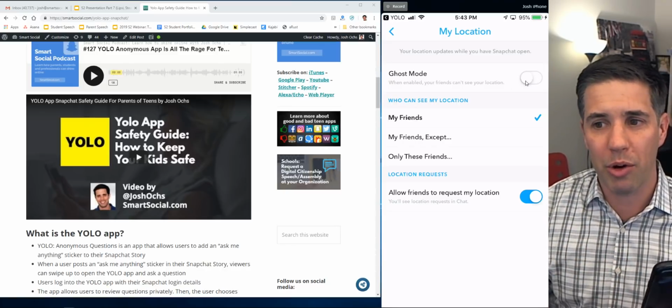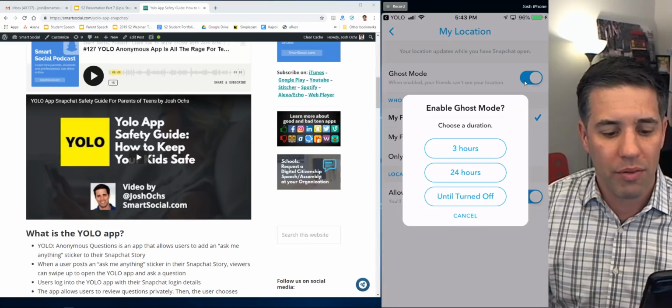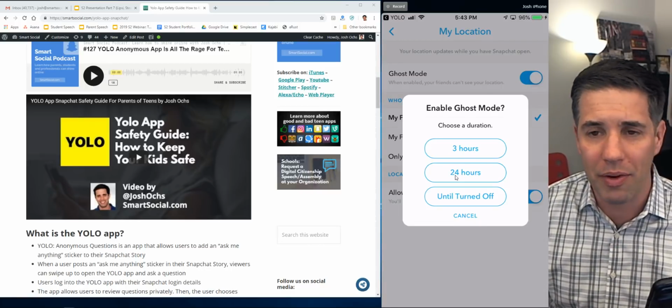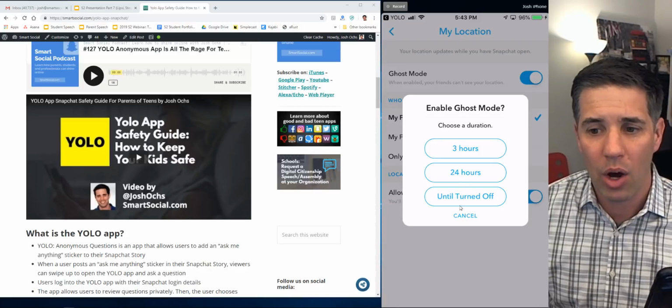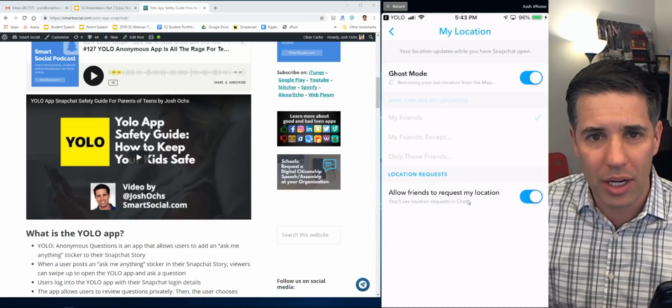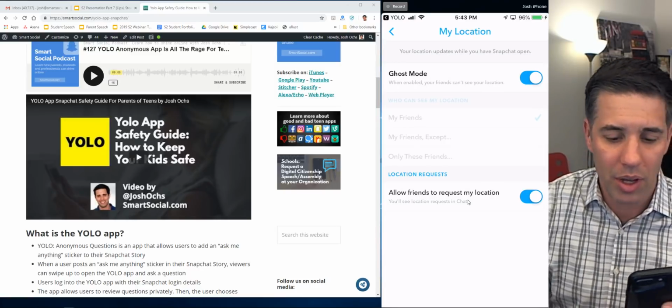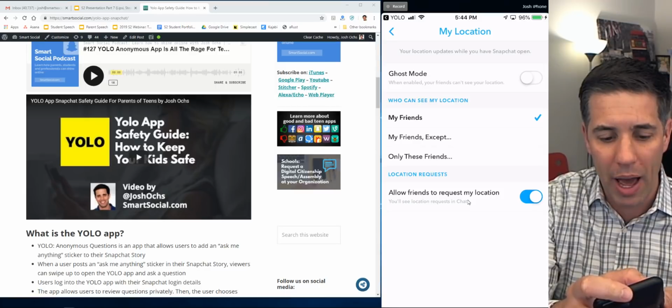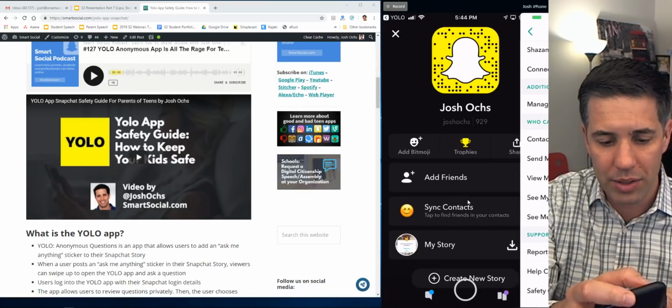I'm going to turn ghost mode back on for 3 hours, 24 hours. Look at this. It's gamifying. This is terrible, Snapchat. Or until turned off. I'm going to click until turned off. We don't need people to be looking at us on the map. What is ghost mode? Well, let me turn it back off. Let me turn Snap Map mode back off. Let me go back over to Snap Map.